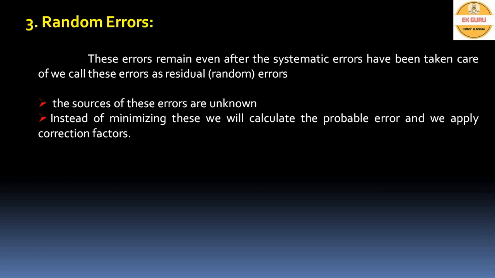So these are the different errors in a measurement system. The first one is gross error, because of human mistakes. The second one is systematic error, because of the system. And the third one is random error. The sources for these errors are unknown, and they occur randomly.